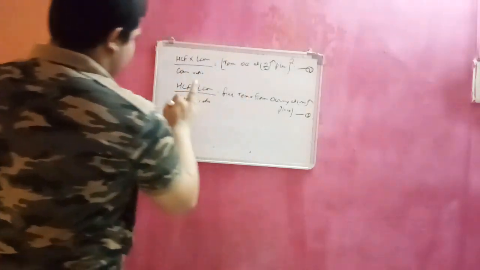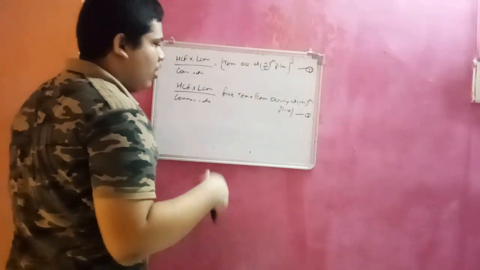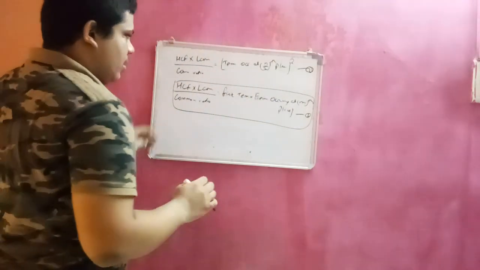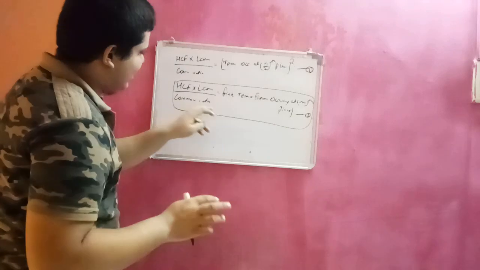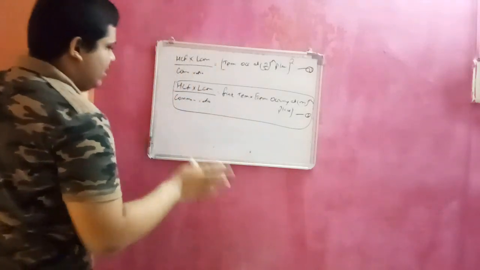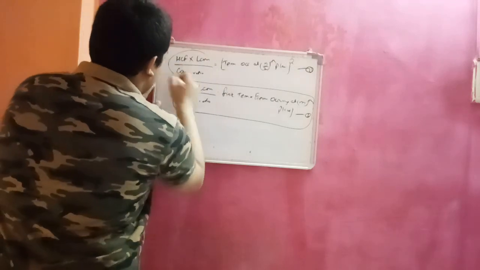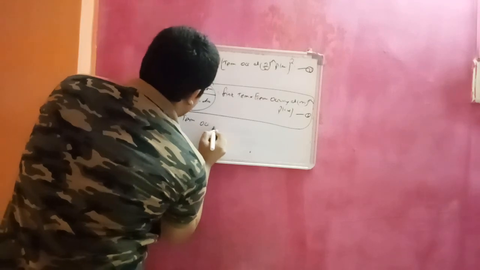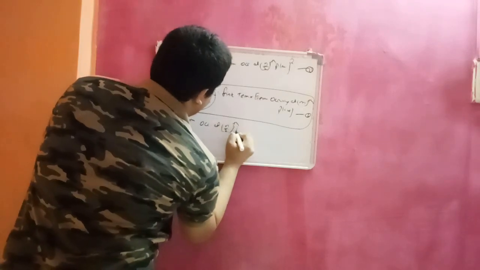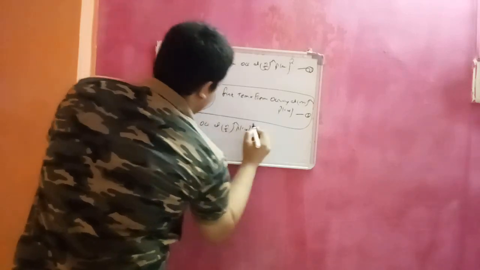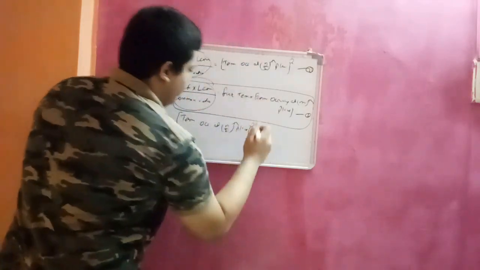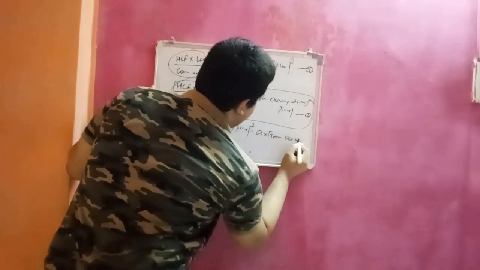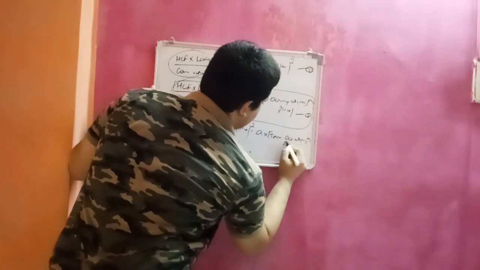The first is only for an even number of terms, and this other is for both, even as well as odd number of terms. If we consider an even number of terms, then we get these are equal. So we get the term occurring at n by 2th place square is equal to the first term, let the first term be a, into the term occurring at n minus 1th place.